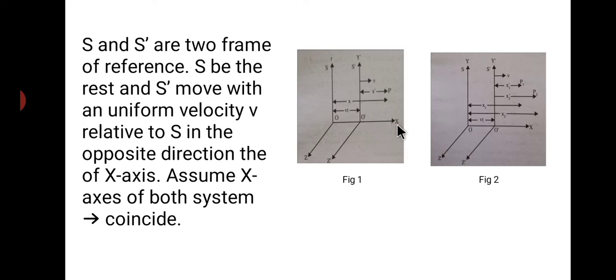After some time, the event P has to be measured from the system S, whose Cartesian coordinates are represented by x, y, z.